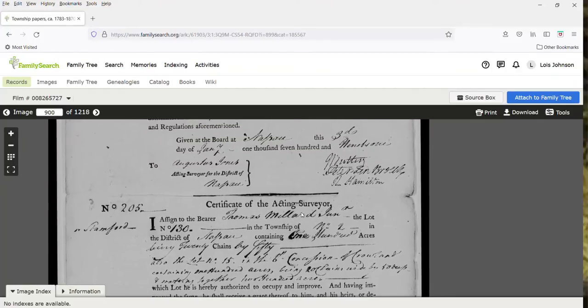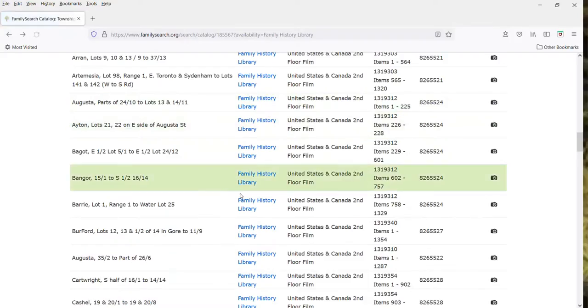So Crowland's pretty straightforward. Just the gore at the beginning there is a little bit, not confusing, but just a little bit different. So that's the township papers for Crowland. The next township I want to go through is Humberstone. And Humberstone deals with lots and concessions as well. So let's go find the township papers for Humberstone.